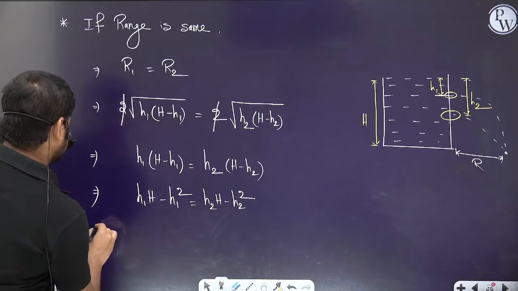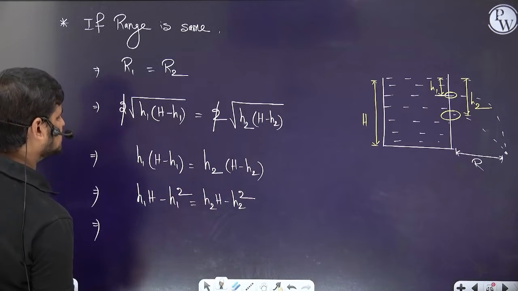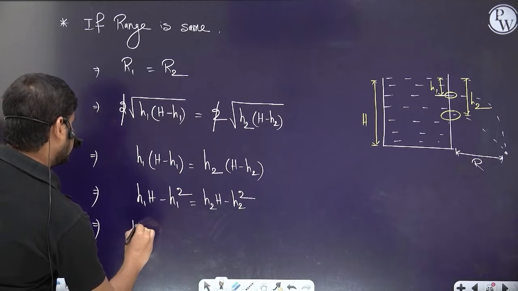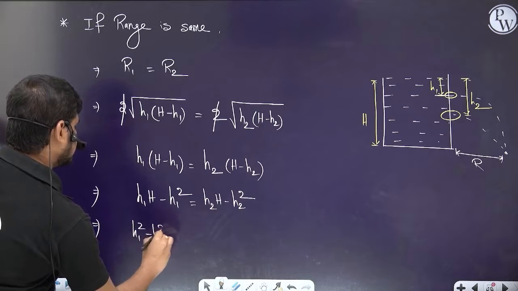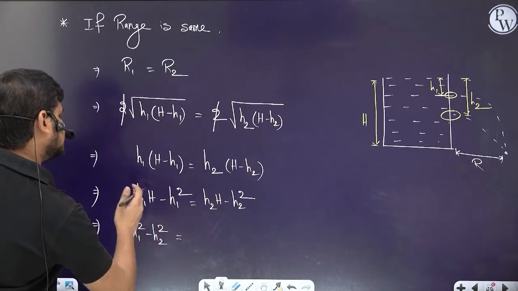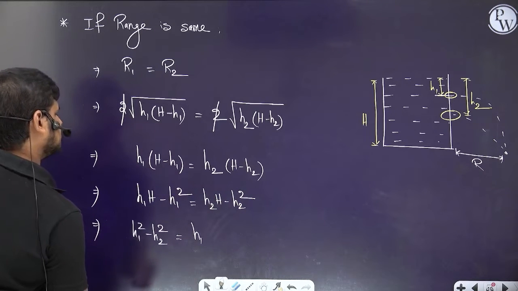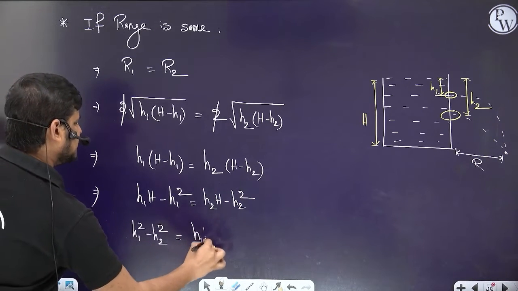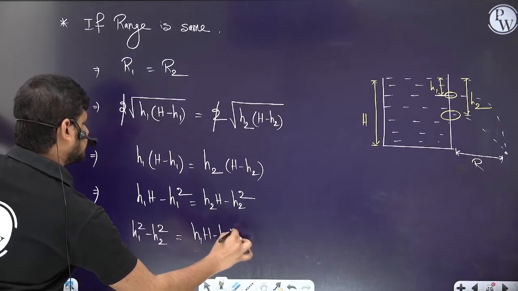Let's send this to that side. We get h1 square minus h2 square equals h1H minus h2H.